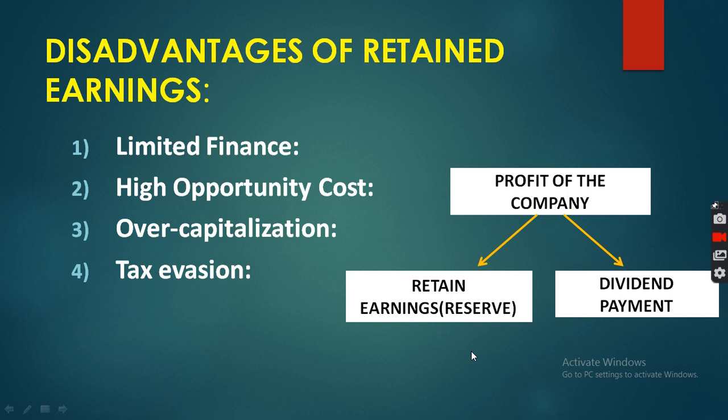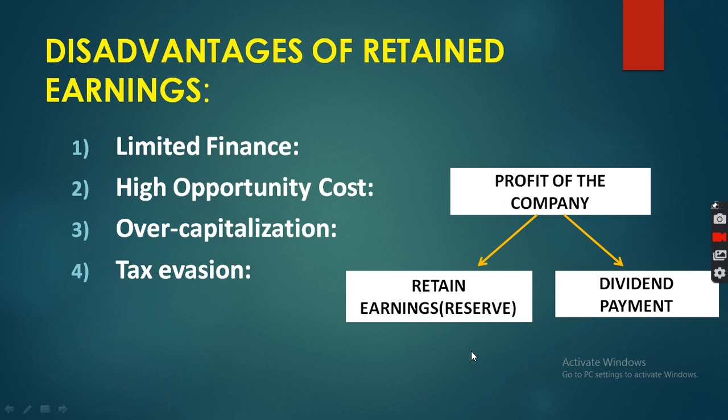So generally, whenever a company has to maintain reserve and surplus, at that time the company's expense would be less. If the company focuses on reserve, it means the company has to pay less dividend, so less expense for the company. So profit may be retained with a view to evading tax liability.